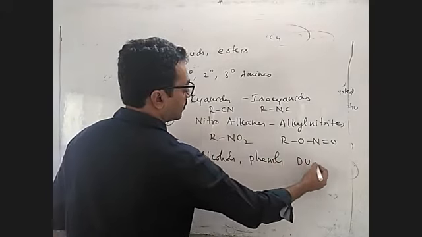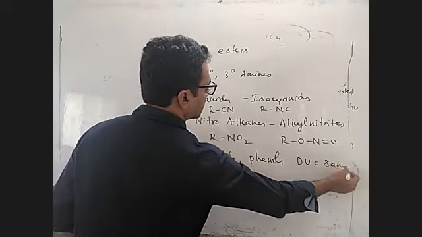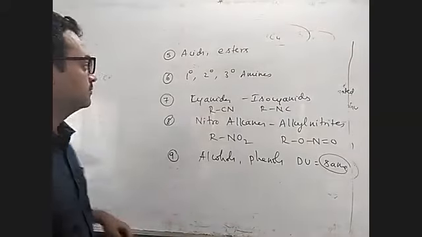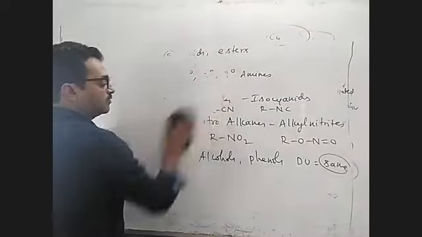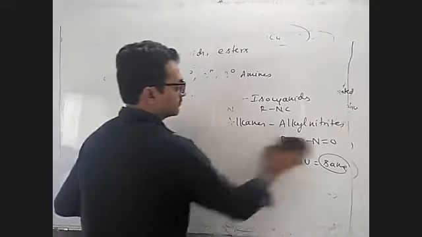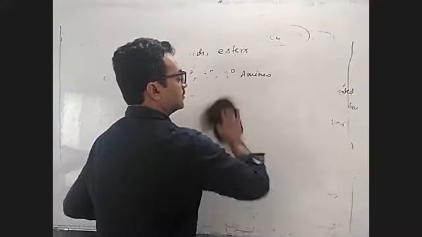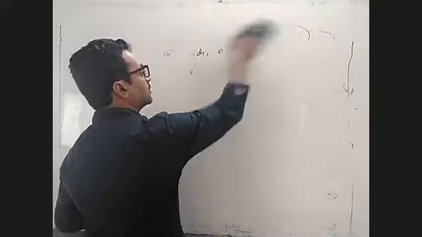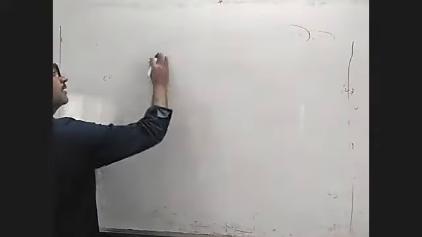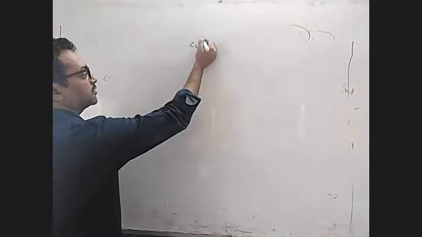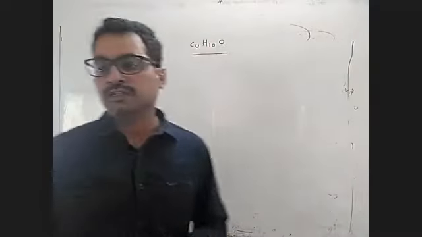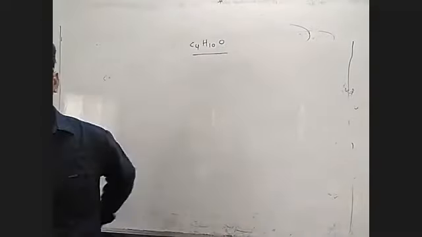Provided the double bond influence should be same. Just now previously I told you. Okay, now some examples we will do on this, how to find the isomers and all that. Shall I erase? You might be having it in your book. Now suppose they ask how many isomers are possible for C4H10O? Can you tell?